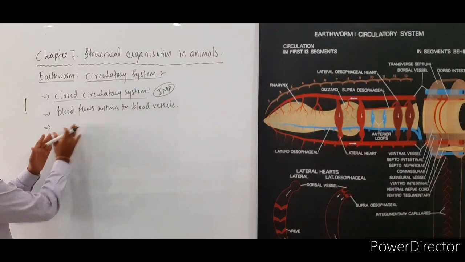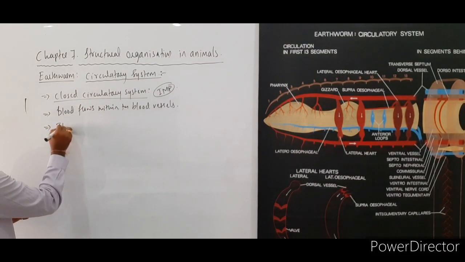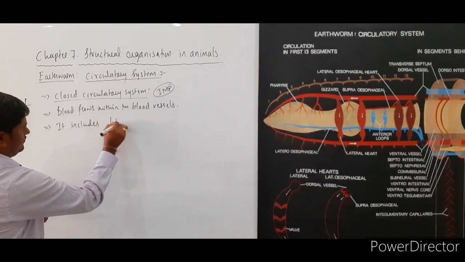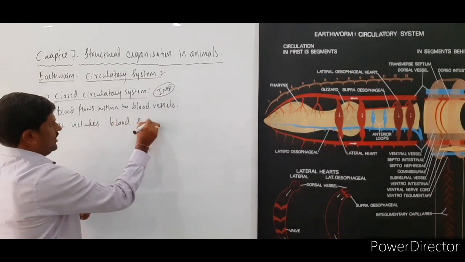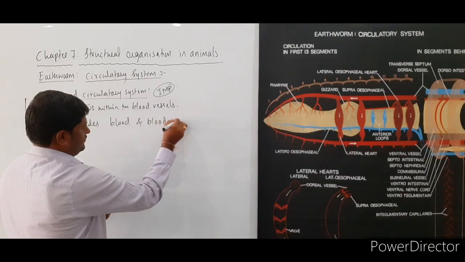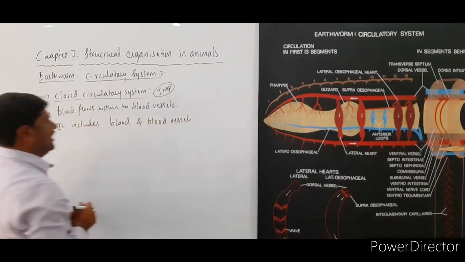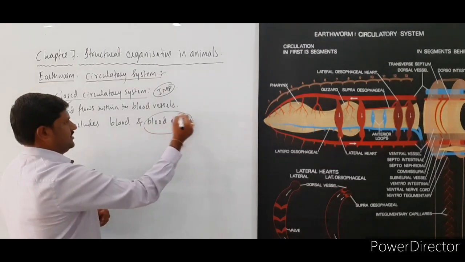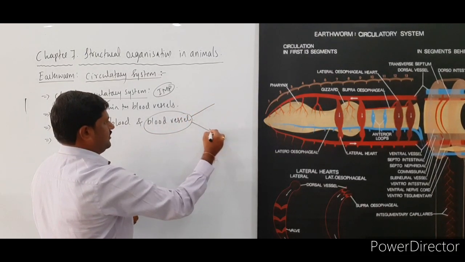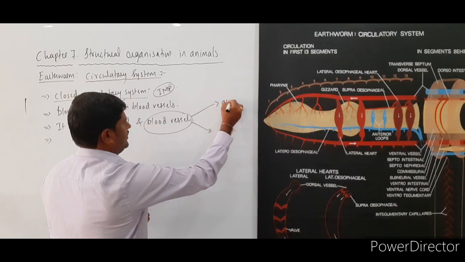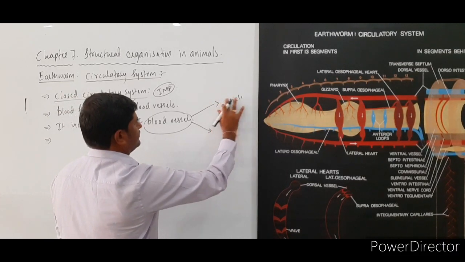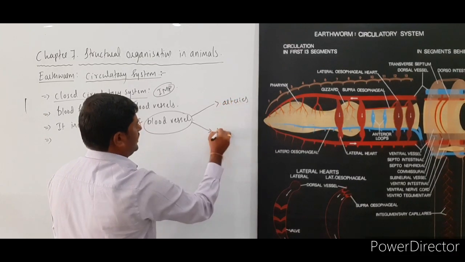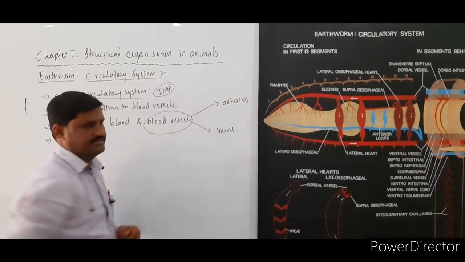So this is the first point to be noted. The circulatory system includes blood and blood vessels. These blood vessels have been classified into two types. One is arteries, and the second one is veins.